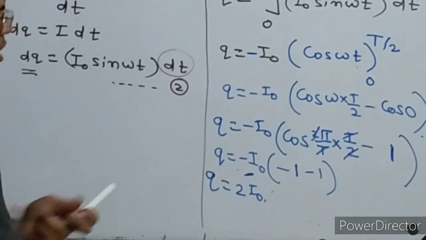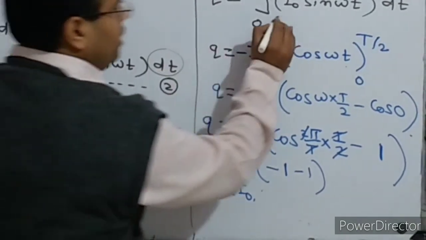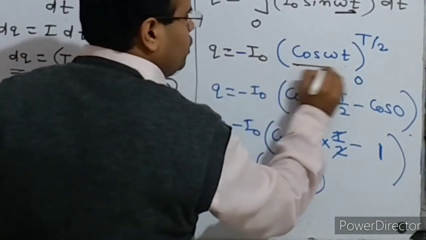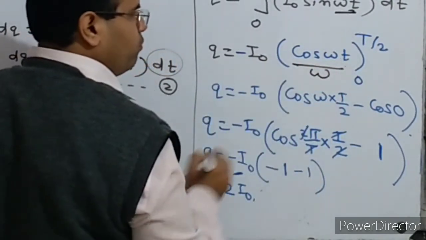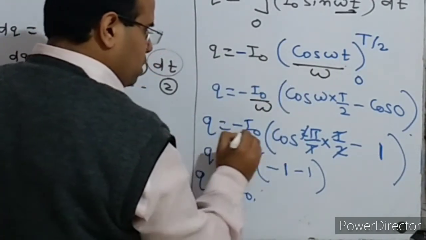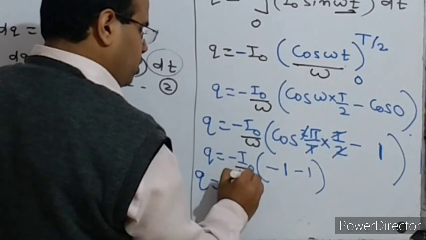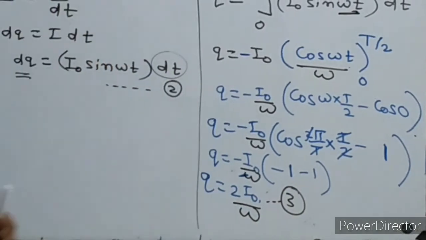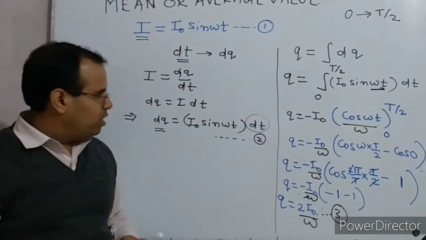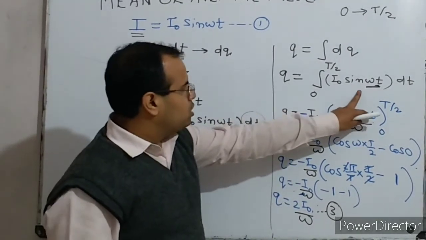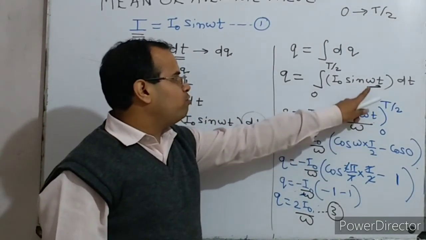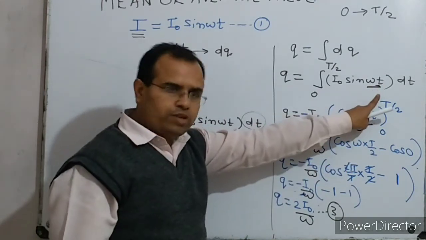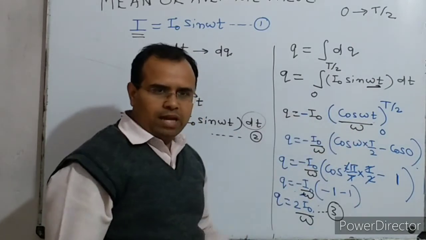And one thing is missing, which I am telling you now: when we integrate it, because it was not t but omega t, we have to divide by the coefficient of t, that is omega. So this omega will come here and everywhere, and at last also it will be there. This is equation number 3: Q is equal to 2 I naught upon omega. Once again, when we integrated, we should have divided by the coefficient of t, that is omega, so that is why it comes like this.